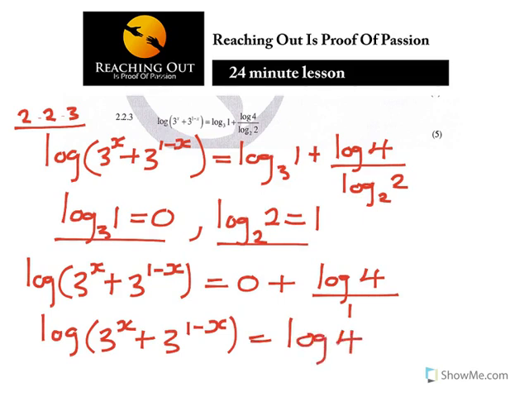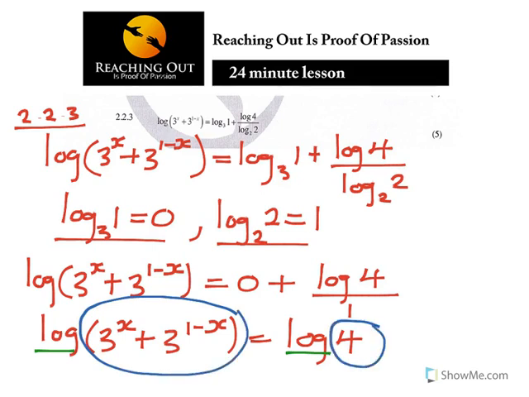Again, using the laws of logarithms, it's the log in brackets, so the part after the log is equal to that part. It means that 3 exponent x plus 3 exponent 1 minus x is equal to 4. That's what basically it meant.